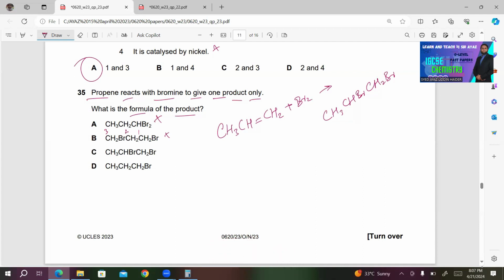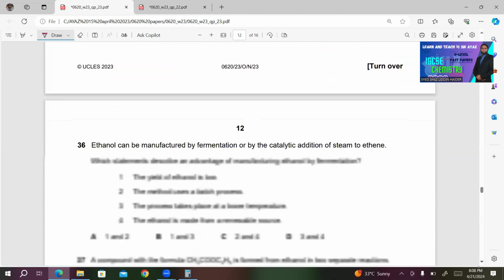The problem is that at carbon number 2, they have made 5 valency for the carbon because there are 2 hydrogen atoms attached to that carbon. So this is incorrect. C looks correct to me: CH3-CHBr-CH2Br. Last one, CH3-CH2-CH2Br. This is also incorrect because this will be produced when HBr is added. C will be the right answer.